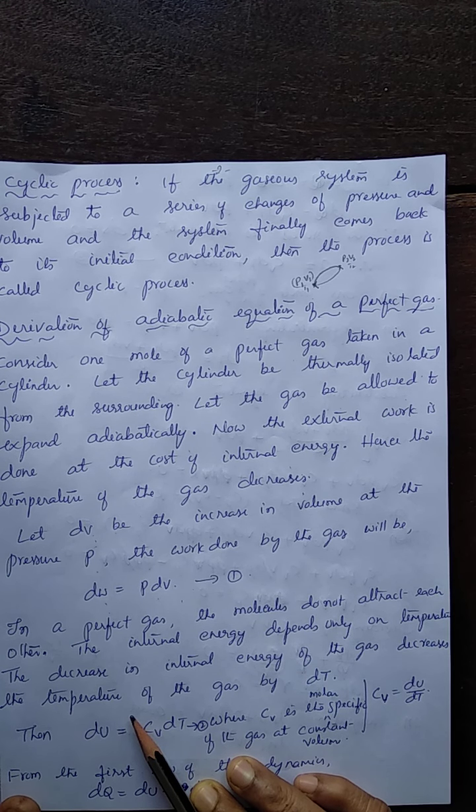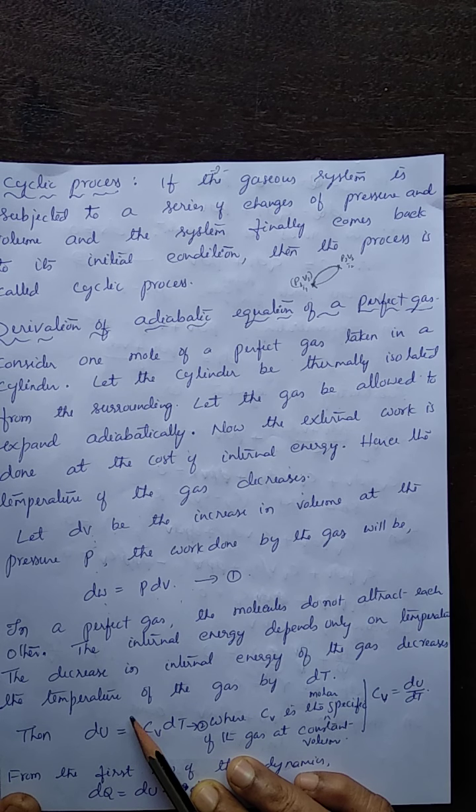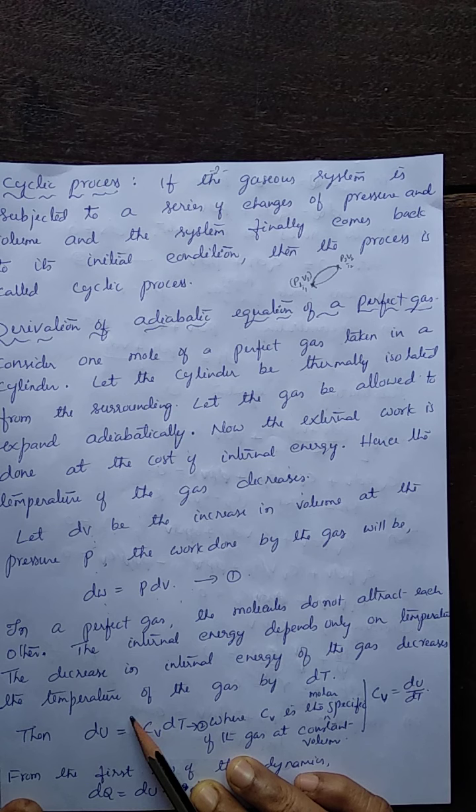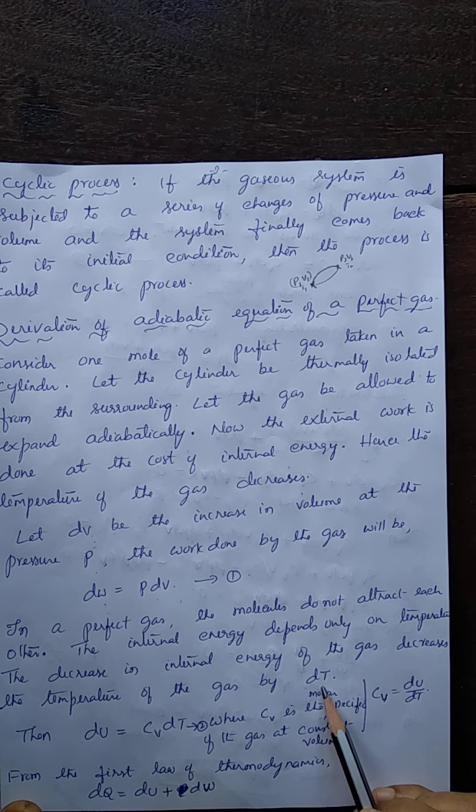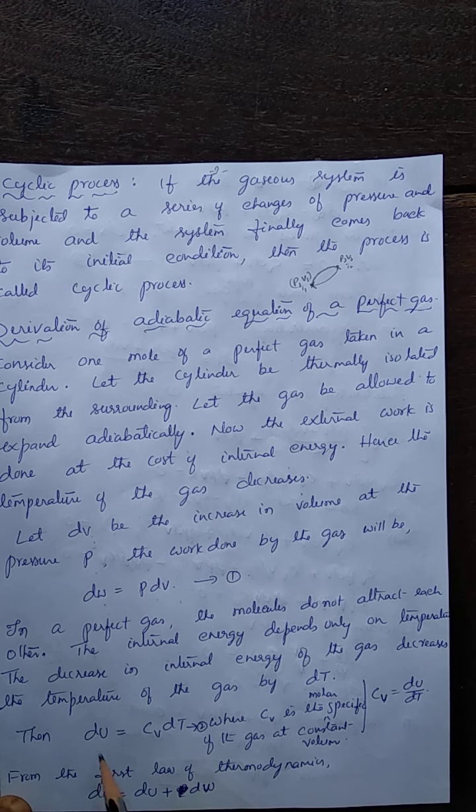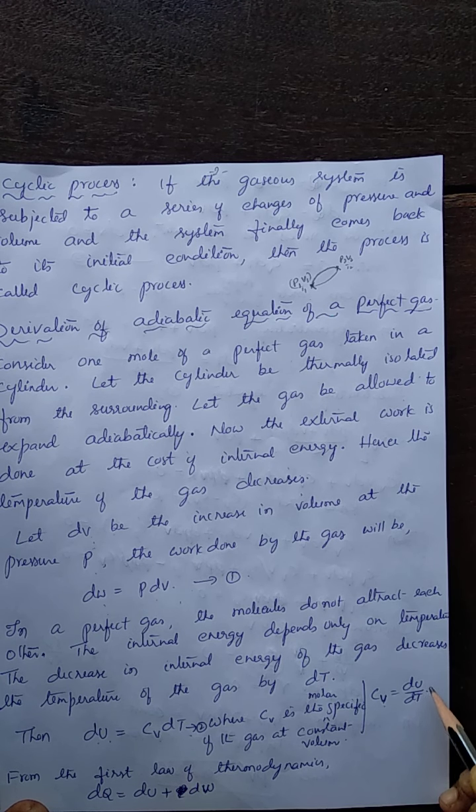Now the gas does work by using its own internal energy. As a result, there is a decrease in the temperature. Let dT be the change in the temperature, so that the change in the internal energy can be taken as CV into dT. We have specific heat CV defined as dU by dT. In case of constant volume, it is dU by dT because PdV is 0.